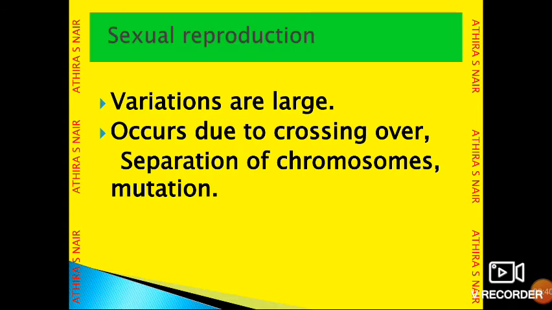In sexual reproduction, the variations are large, and they occur due to crossing over and separation of chromosomes. These all happen only in sexual reproduction. Because of all this, some variations or mutations happen. That's why variations are large in sexual reproduction.